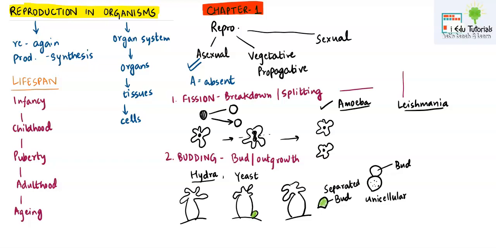Here in yeast, the bud, in case of unfavorable conditions, may not get separated from the parent body. And over a period of time, some additional buds can also form. You can see that buds are piling up. They are arranged one over the other. So here we can see that yeast is appearing multicellular.